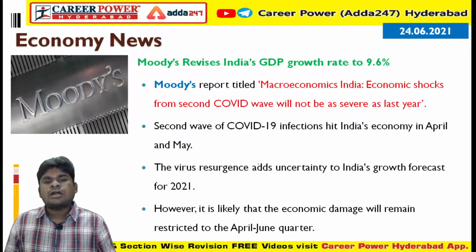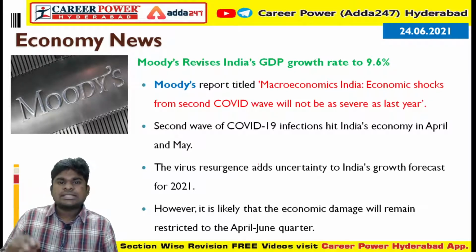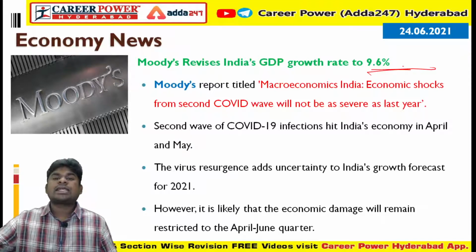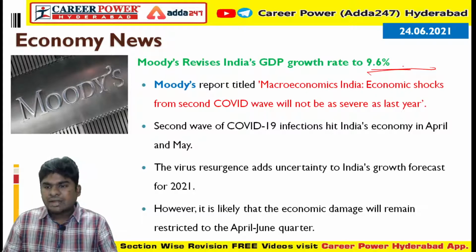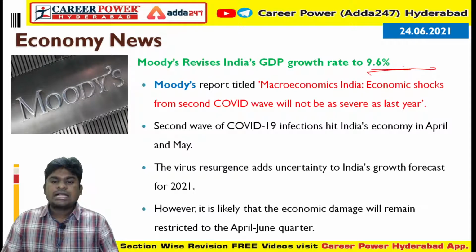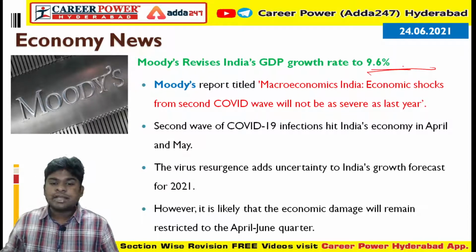So next, going into the economy news, where Moody's Investor Service, a credit rating agency which is a part of Moody's Corporation, revised India's GDP growth rate to 9.6. So the present India's GDP growth rate is 9.6. They gave a report called Macroeconomics India: Economic shocks from second COVID wave will not be as severe as last year. In this report they said that the second wave of COVID-19 infections hit India mainly in the months of April and May.